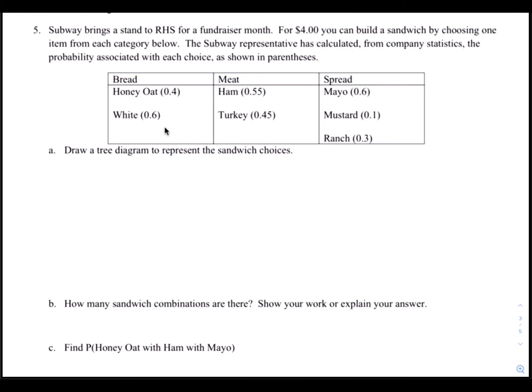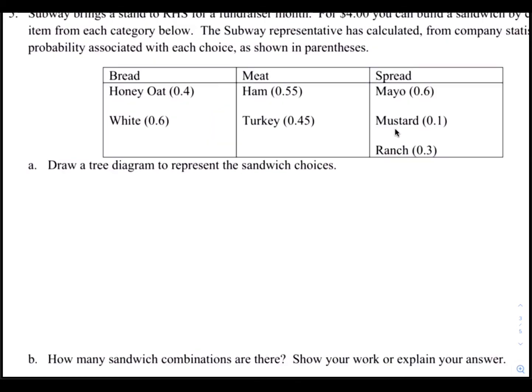So what we see here in the table is that the likelihood of choosing bread is 40% honey oat and 60% white. For the meats, the probability of choosing ham is 55% and turkey 45%. And for the spread, the probability of choosing mayo is 60%, mustard 10%, and ranch 30%. All right, question A says draw a tree diagram to represent the sandwich choices.